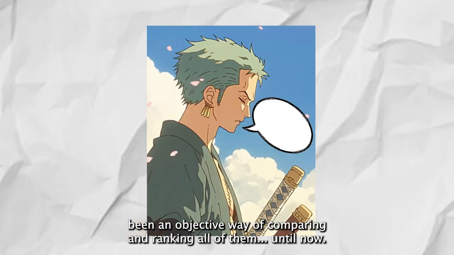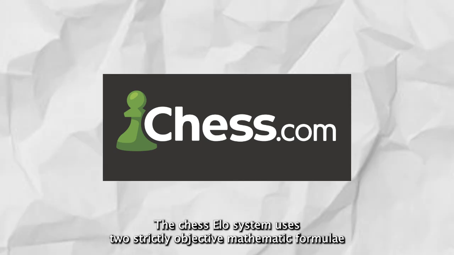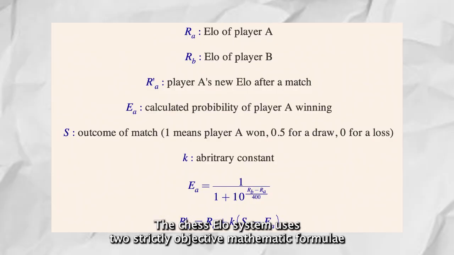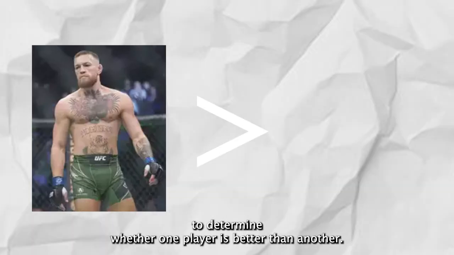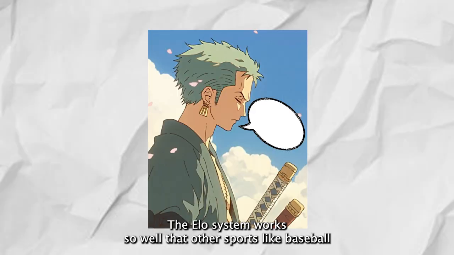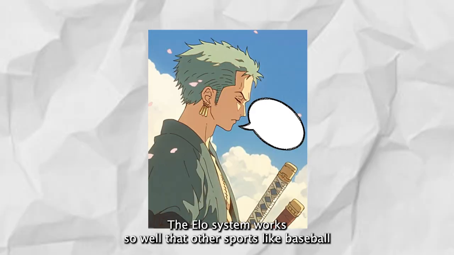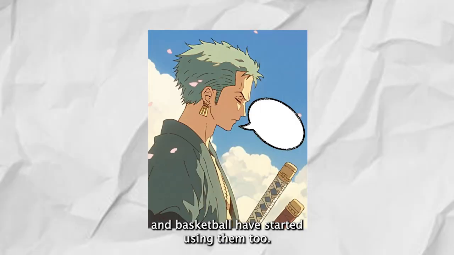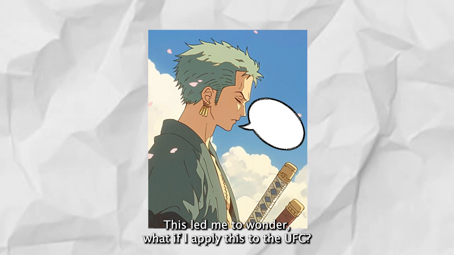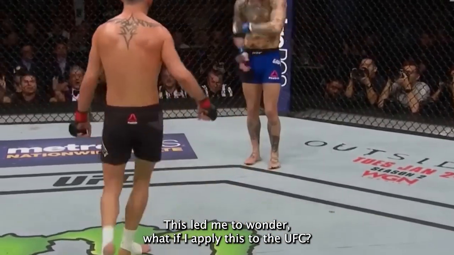of them. Until now. The chess ELO system uses two strictly objective mathematic formulae to determine whether one player is better than another. The ELO system works so well that other sports like baseball and basketball have started using them too. This led me to wonder, what if I apply this to the UFC?